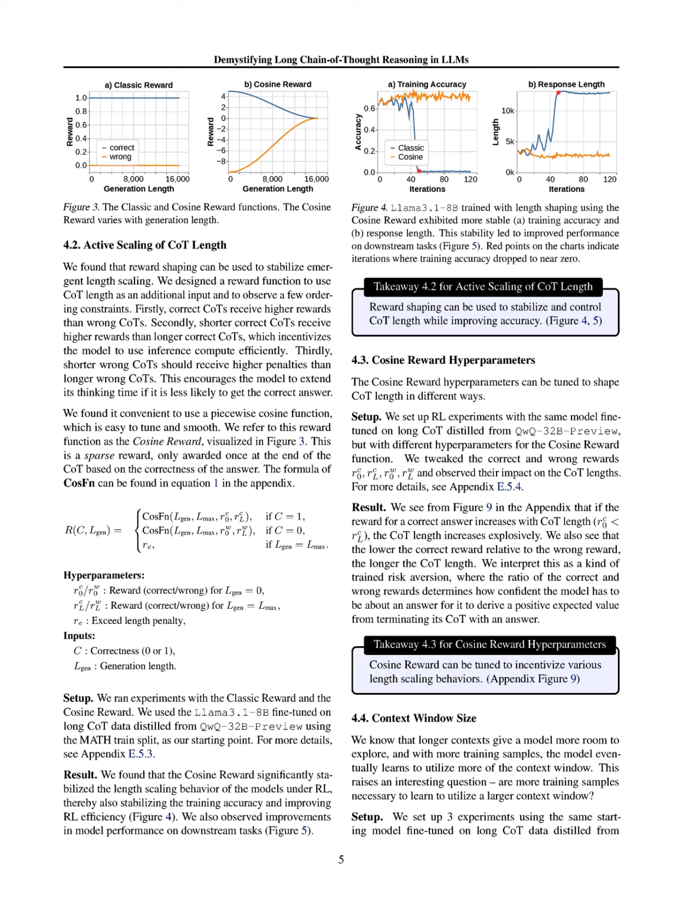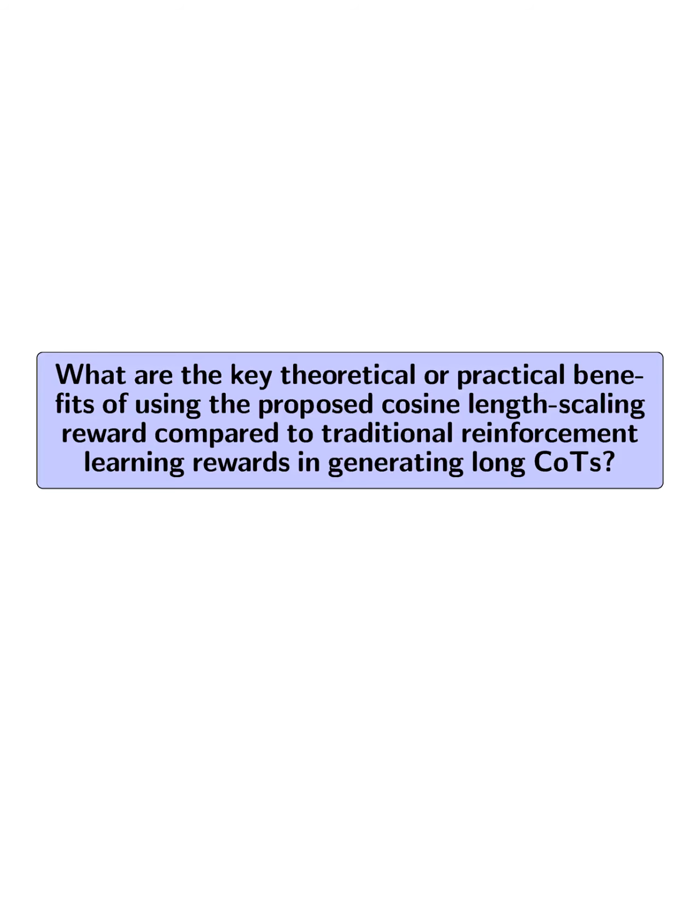accuracy in downstream tasks. What are the key theoretical or practical benefits of using the proposed cosine length scaling reward compared to traditional reinforcement learning rewards in generating long COTs?